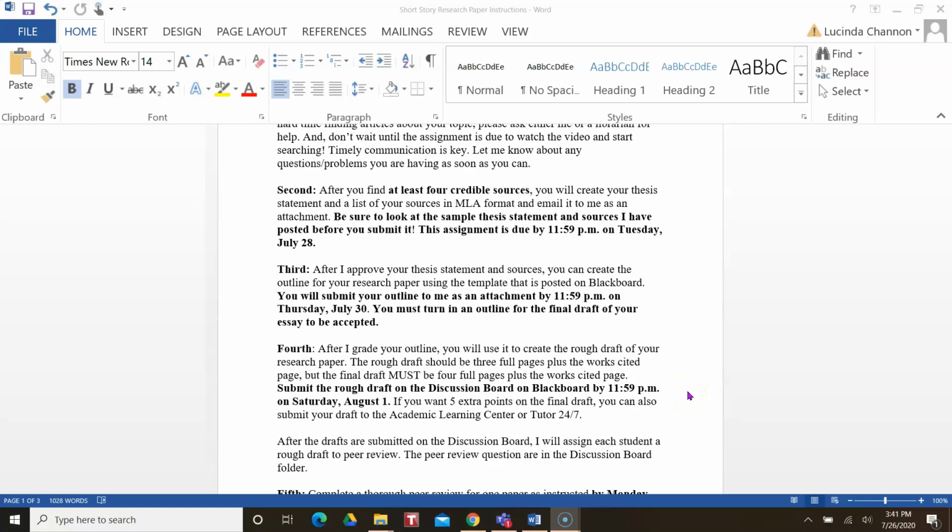Also importantly, the rough draft must be 3 full pages plus the works cited page. But it could be longer if you feel like your paper is complete when you send in your rough draft. That's fine. Because the final draft must be 4 full pages plus the works cited page.